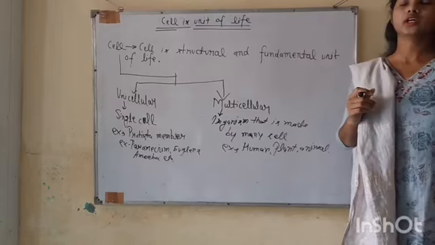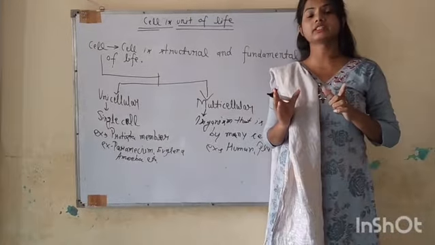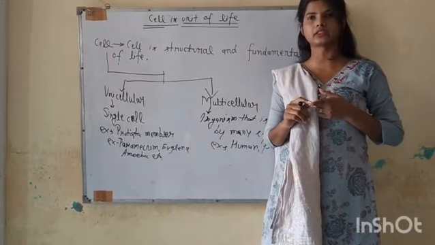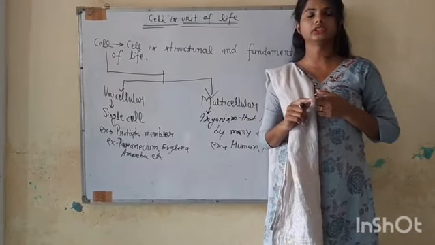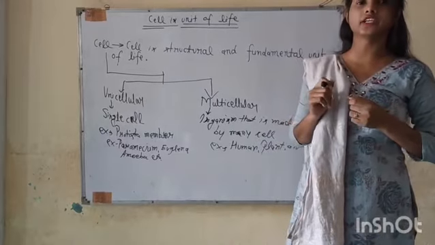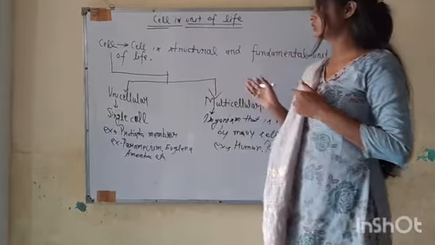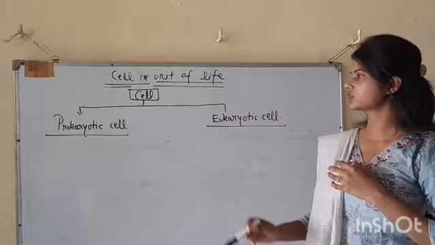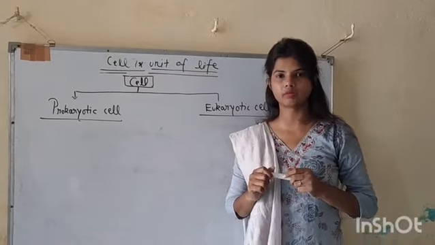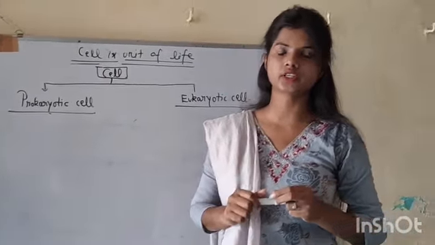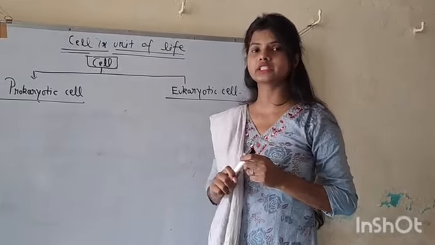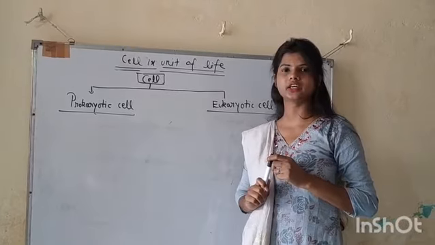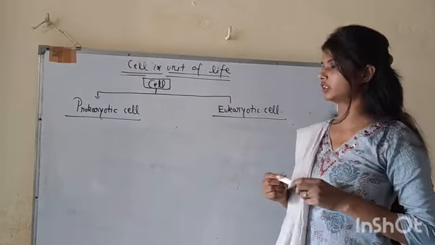On the basis of presence of nucleus, the cell is further divided into two parts: first the prokaryotic, and second the eukaryotic. So on the basis of presence and absence of nucleus, we can say it is eukaryotic if the nucleus is present, and prokaryotic if it is absent. Writing this on the blackboard.